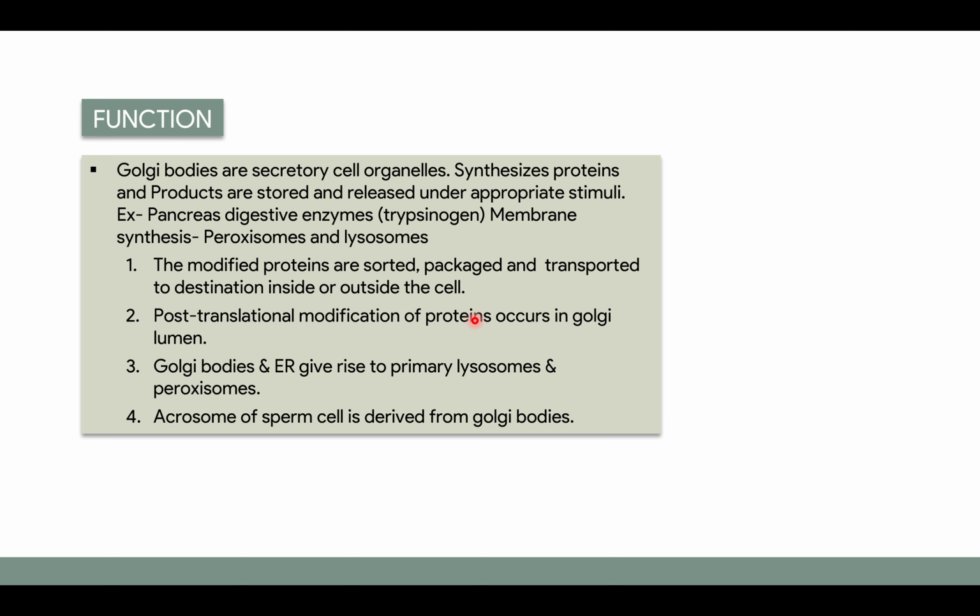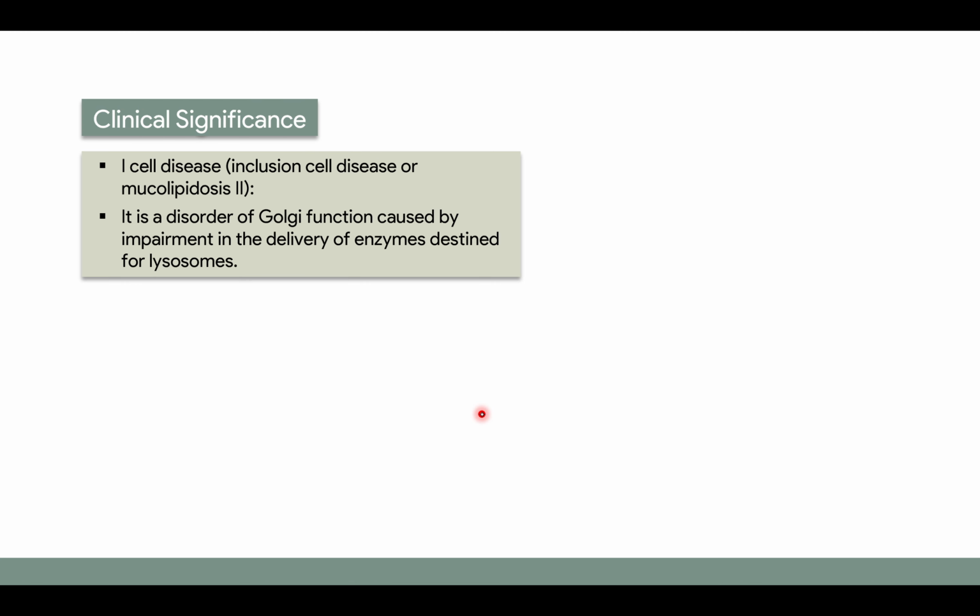Post-translational modification of protein occurs in the lumen. Golgi bodies and endoplasmic reticulum give rise to primary lysosomes and the peroxisome, and the acrosome of the sperm cell is derived from Golgi bodies. Now, the disorder related to this organelle is I-cell disease, which is also called inclusion cell disease or mucolipidosis II. It is a disorder of Golgi function which is caused by impairment in the delivery of enzymes destined for the lysosome. So, this disorder is also a disorder of lysosomes.